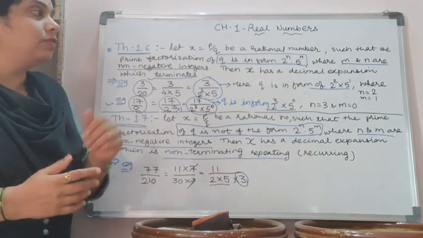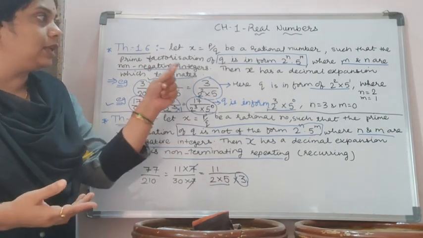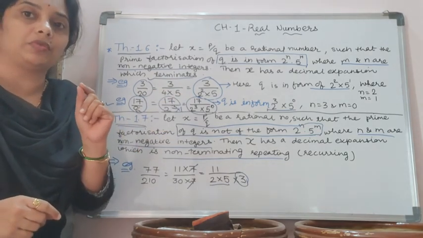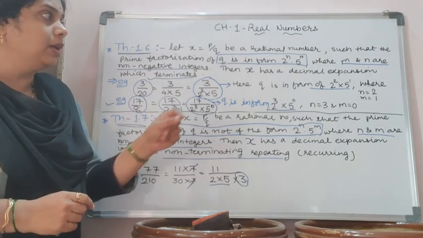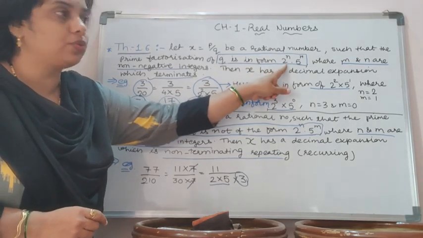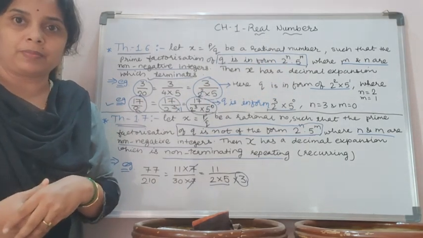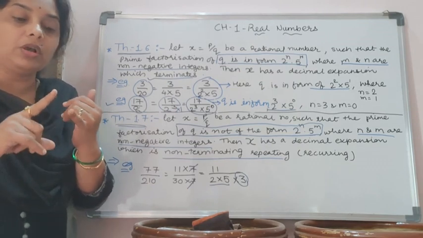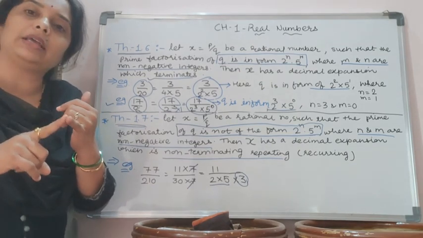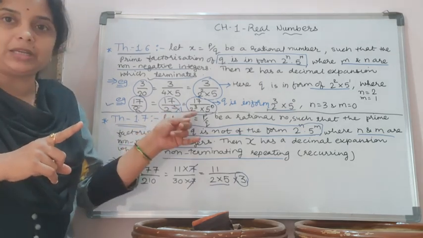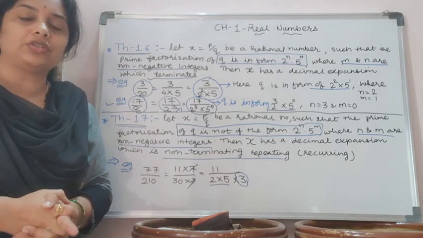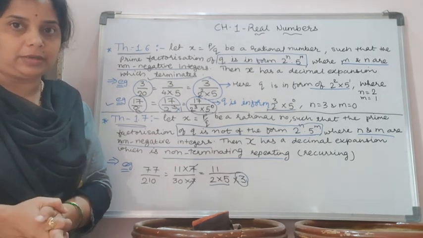In theorem 1.6, it is clear that if q, at the denominator place of the rational number, is in the form of 2 raised to n into 5 raised to m, means the factors 2 and 5 both are involved, or either only 2 or either only 5 at the denominator place, then the decimal expansion of that rational number is terminating.